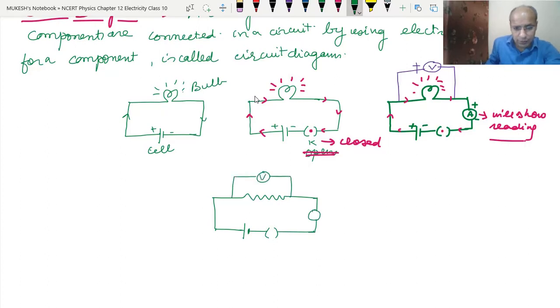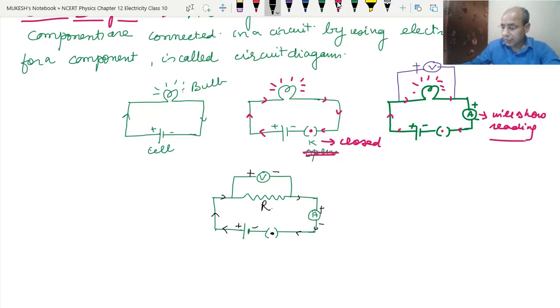So this is the voltmeter in parallel, this is the ammeter in series, this is the key. So draw the symbols. The positive and positive should be here, negative and negative should be here, this positive should be here, this negative should be here, and this is the resistance R. And the key is now closed, so the current will start flowing through the resistor. This is how we can show the diagram.